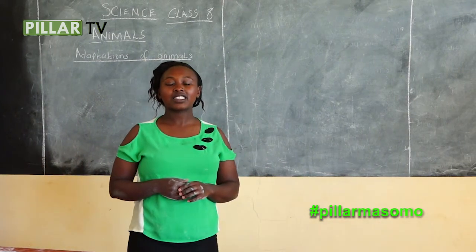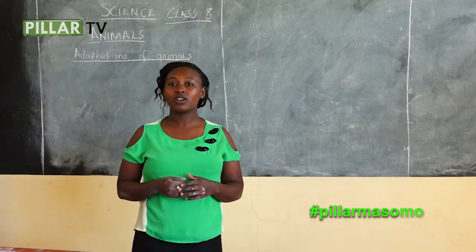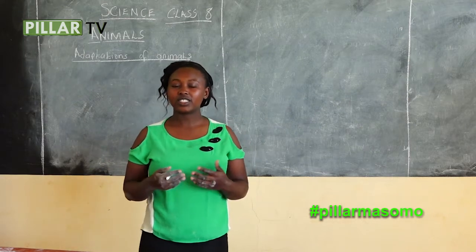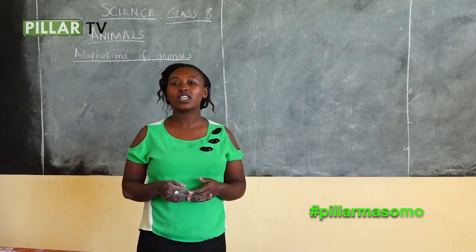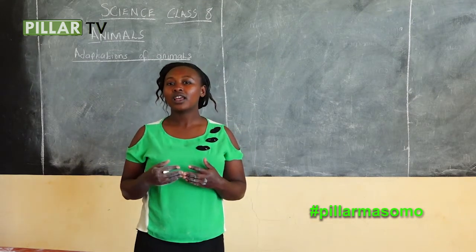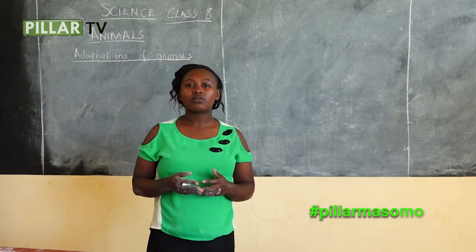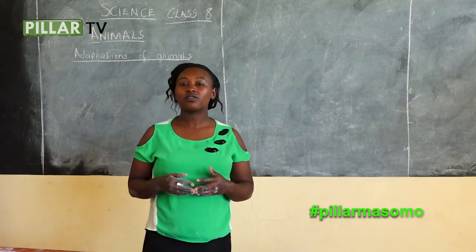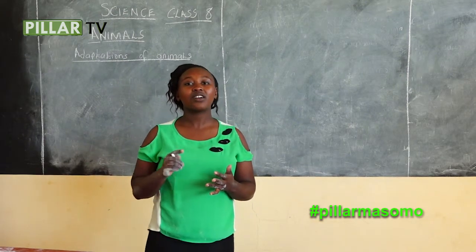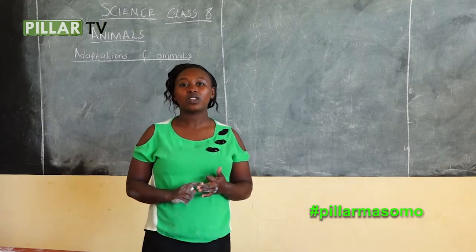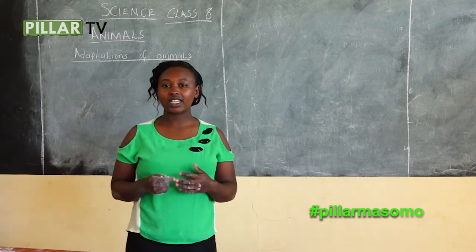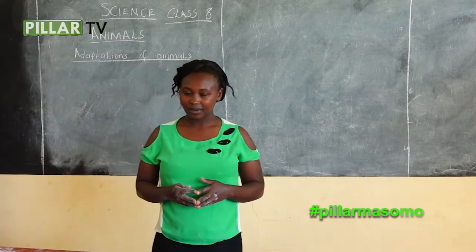In the previous classes, for instance in class 5, we learned about vertebrates and invertebrates, and we said that vertebrates are animals with backbones, whereas invertebrates are animals without backbones. Examples of vertebrates: there are 5 groups. We have mammals, fish, birds, amphibians and reptiles.